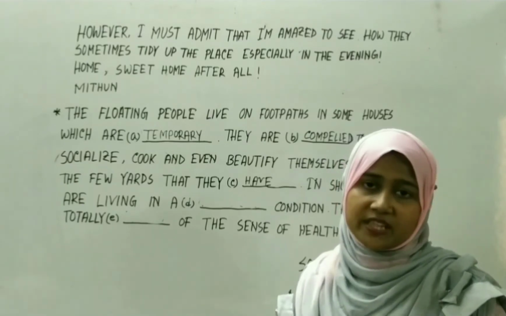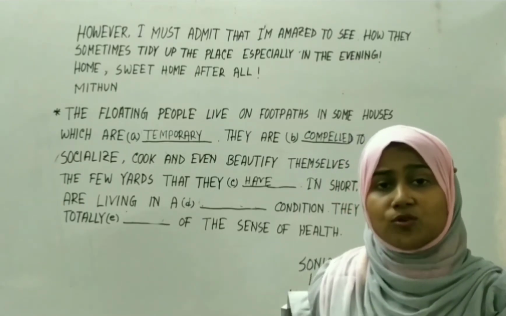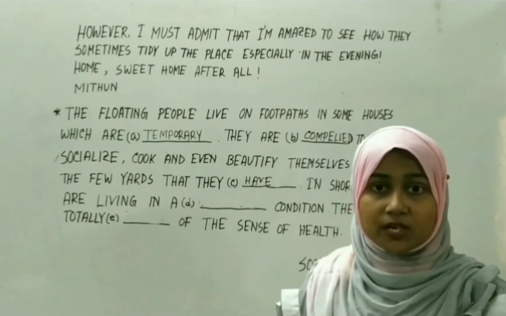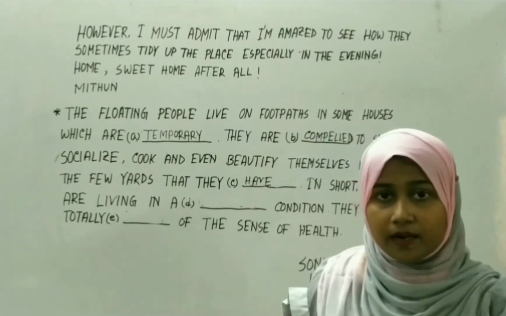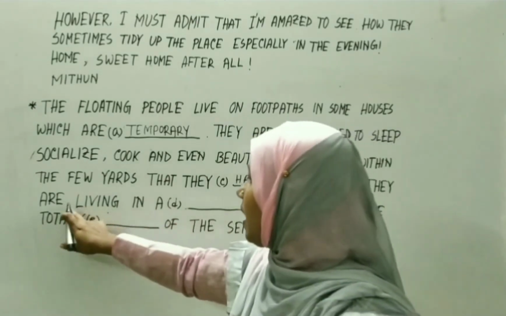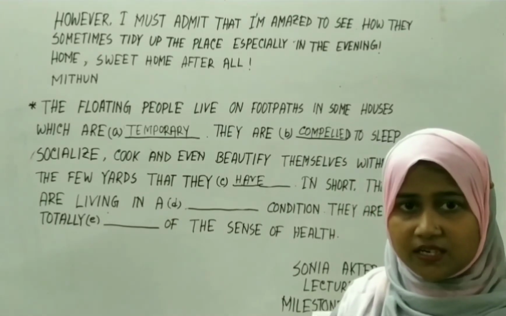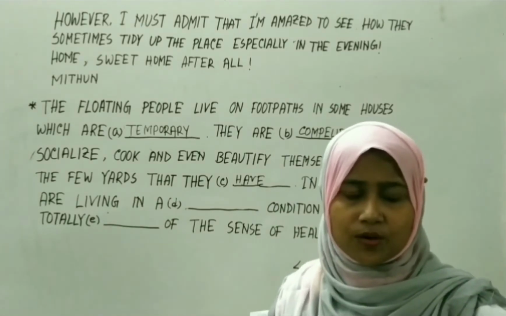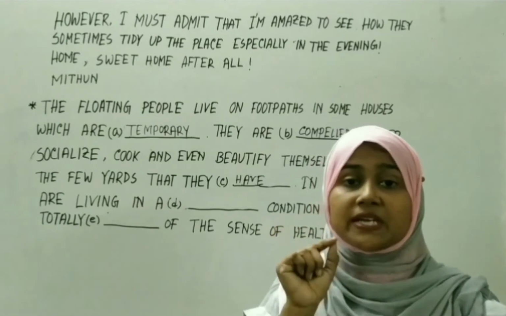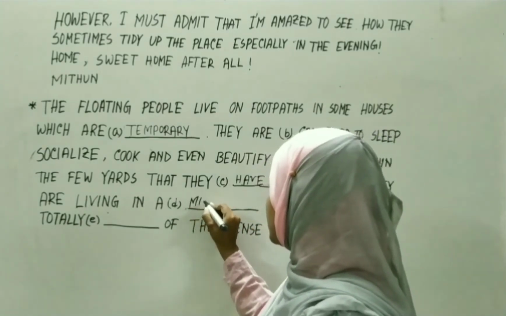They're not living there for their happiness. No, they're compelled. They're bound to live in that place because they don't have any house here. In short, they are living in a dash condition. Better condition? No, not at all. They are living in a miserable condition. So you have to write here miserable.